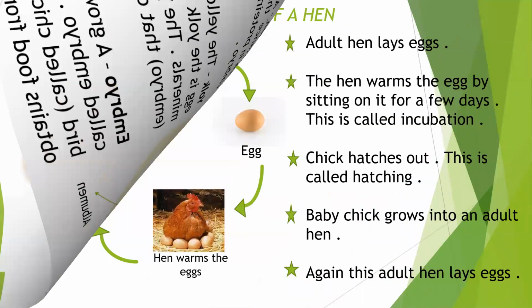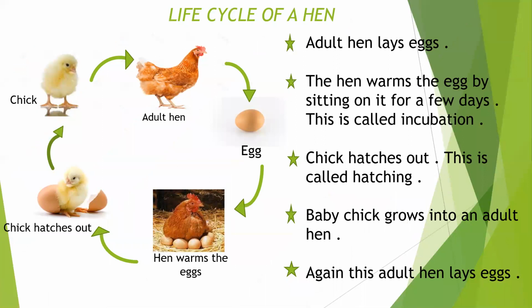This chart represents the life cycle of a bird. You all can understand it very well with the help of this chart. Let's see the life cycle of a hen as an example. Adult hen lays eggs. The hen warms the egg by sitting on it for a few days. This is called incubation. The chick hatches out. This is called hatching.